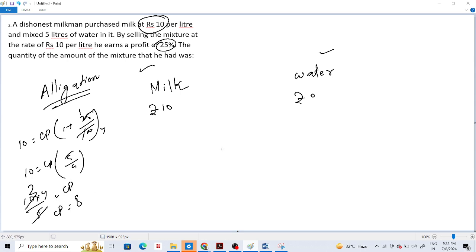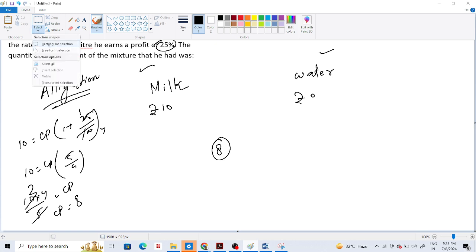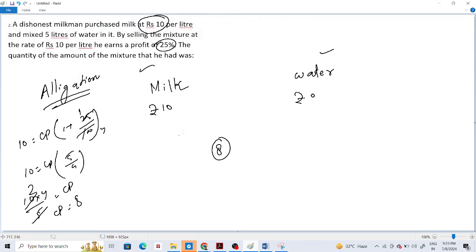CP is 8. So that means the average price of the mixture. So milk and water are mixed. What is the CP? 8, because he made a profit of 25%. Wait, sorry, this is not the CP. Purchase milk. Yeah, right, it is correct. CP.